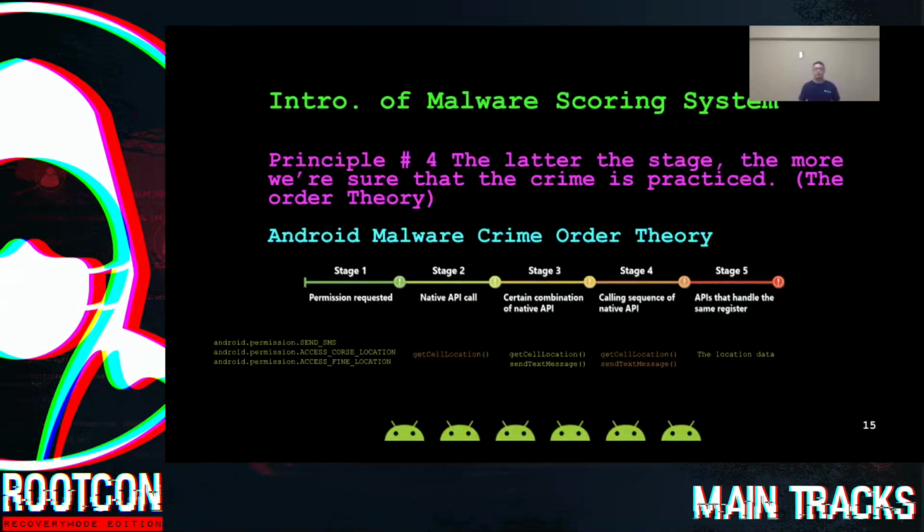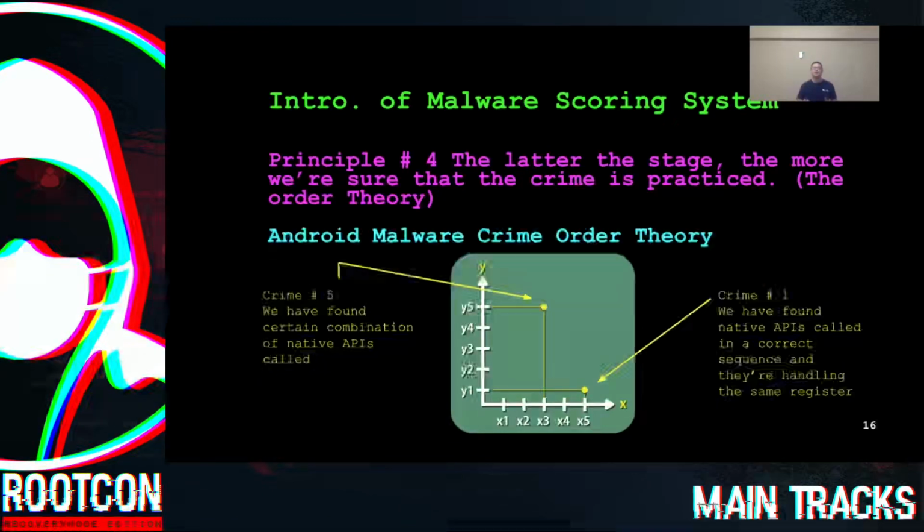For example, if a malware tries to send out your location data by using SMS, in stage 1, we will check if the related permission is requested by the malware. And then we will check if the key native API is called. And in stage 3, we will see if a certain combination of native APIs exists. And then we will check if the APIs are called in a specific order. And finally, we check if the APIs are handling the same register.